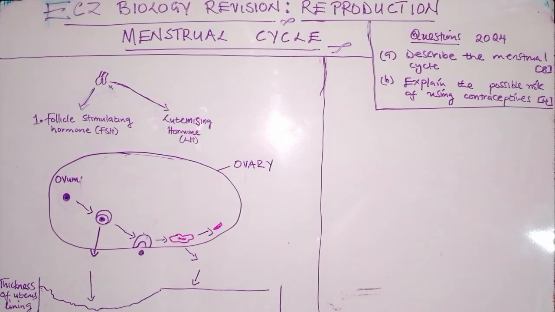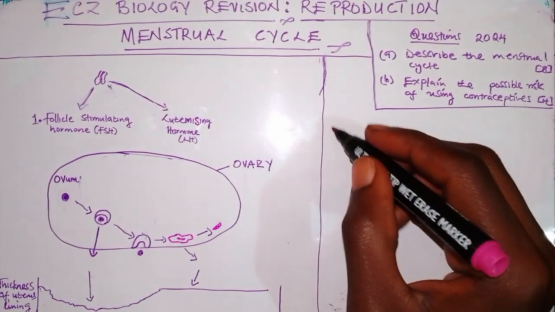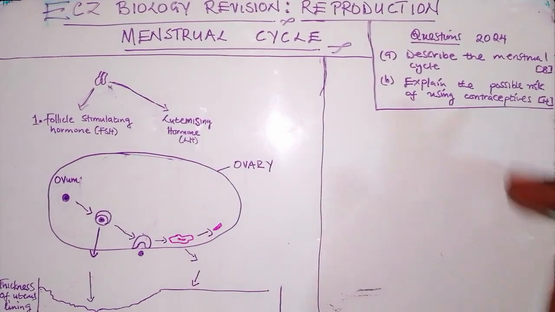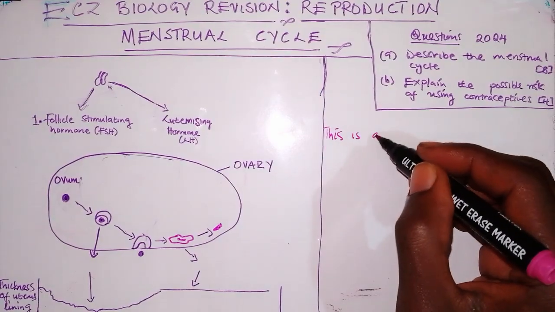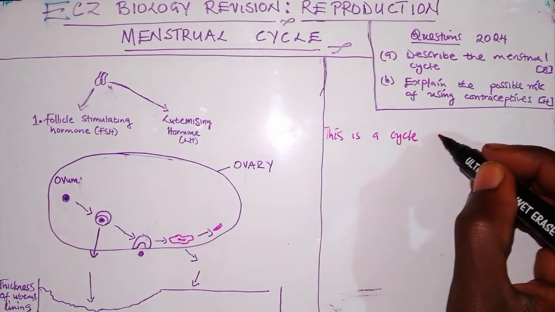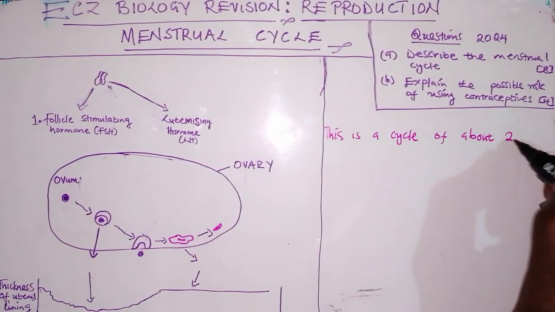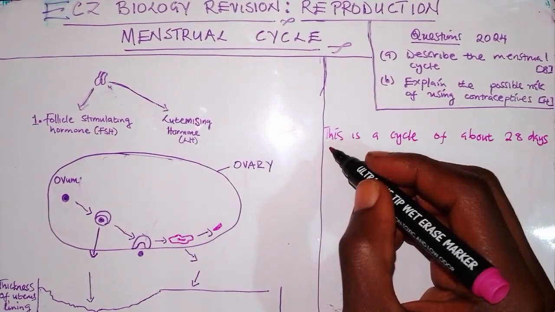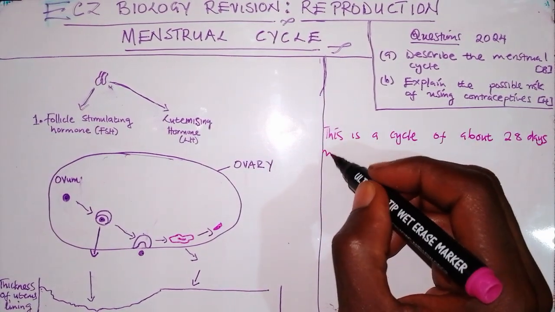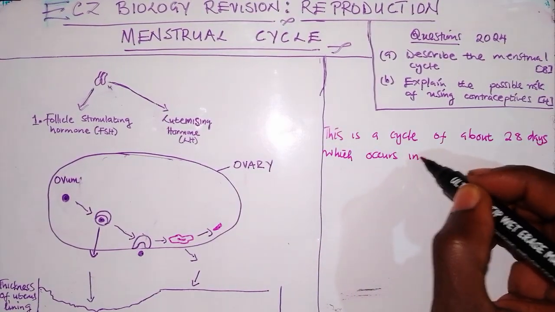Whenever we are talking about the menstrual cycle, we are saying that this is a cycle of about 28 days, and it occurs in women.